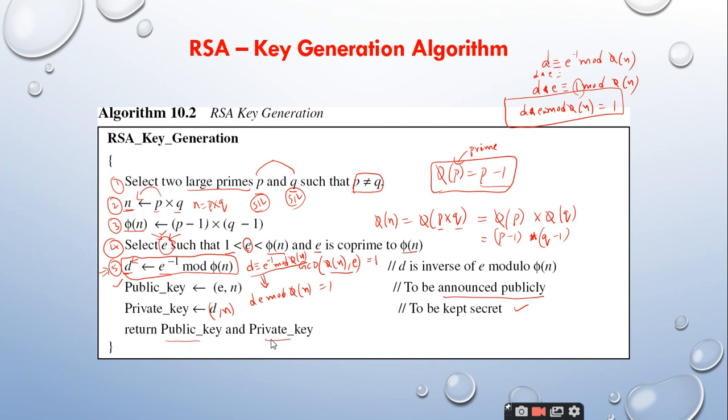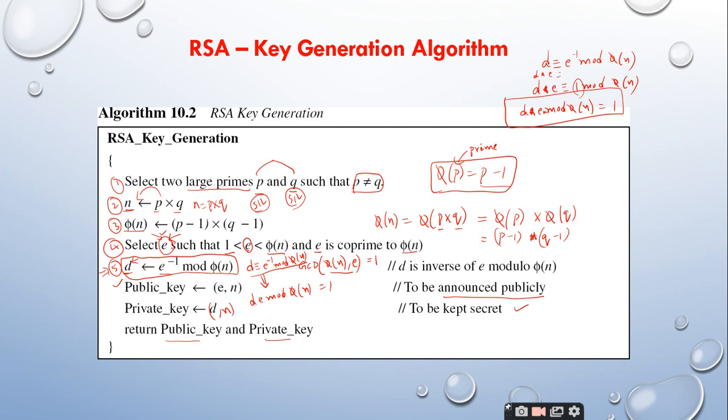Is it clear about the key generation algorithm? The first step is you have to take two large prime numbers p and q. Second step is to calculate the value of modulus n, which is given by p multiplied with q. And the third step is you have to find the Euler's Totient function phi of n. After finding the Euler's Totient function, you have to select E from the range 1 to phi of n such that GCD of phi of n comma E is equal to 1. That means E and phi of n are co-primes.